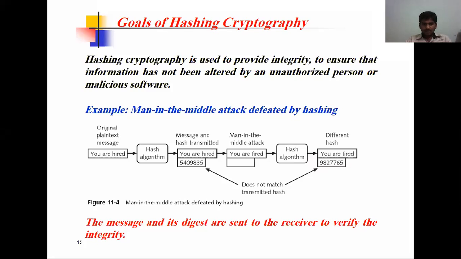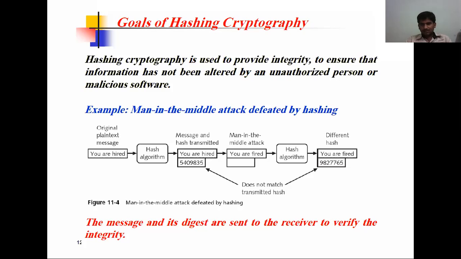So for example, the original plain text message is "you are hired." Someone in a company sends a message saying, yes, you are hired. The hashing algorithm is performed, and "you are hired" is converted into a number, something like 5409835. There is a number for Y, a number for O, a number for U, and again for the space. Even if a space is considered a special character, we also have a number for it, and we can calculate it. Then the message is transmitted.